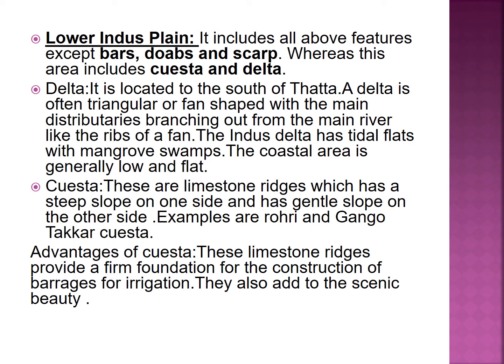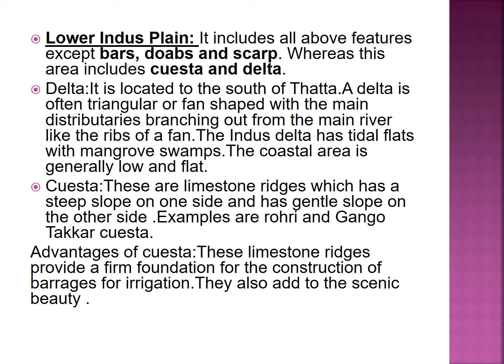The coastal area is generally low and flat, but the delta of Indus is reducing due to many reasons. First is obviously the construction of dams and barrages, because of which less fresh water is reaching the delta, and due to which less alluvial soil is depositing in the area as well. So this is a problem caused by the construction of dams and barrages, which the Indus Delta is facing right now.